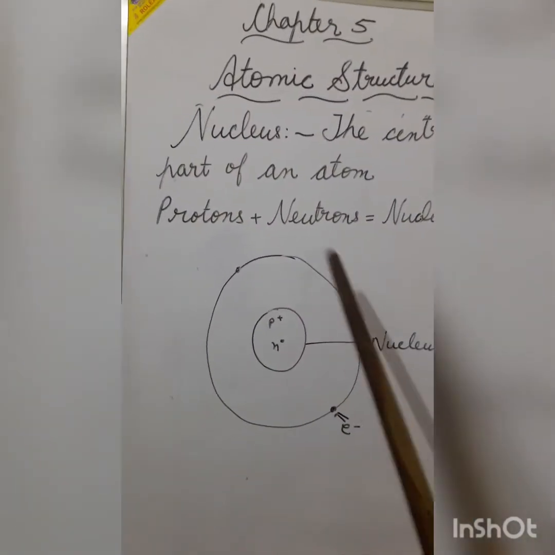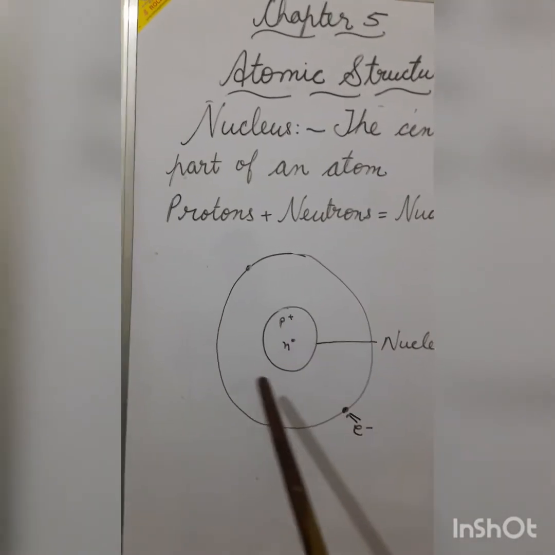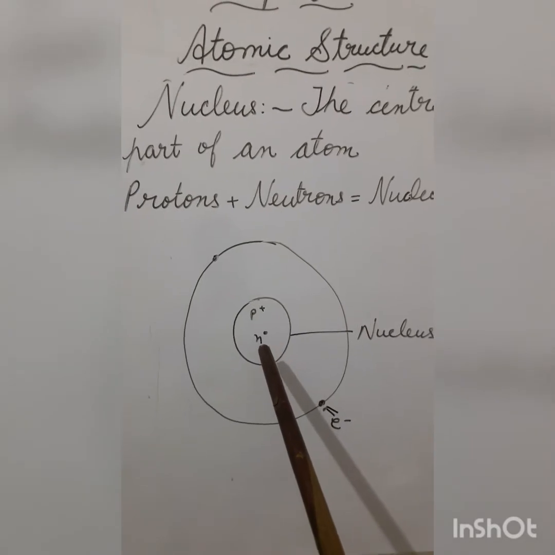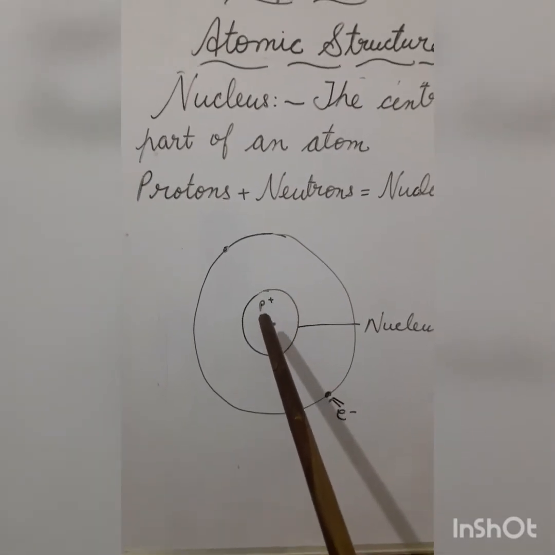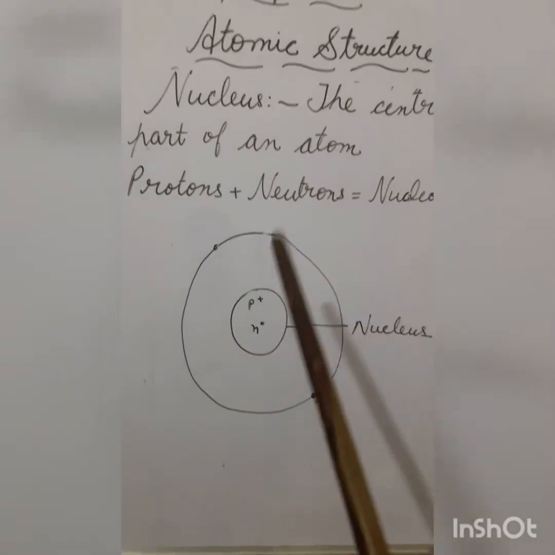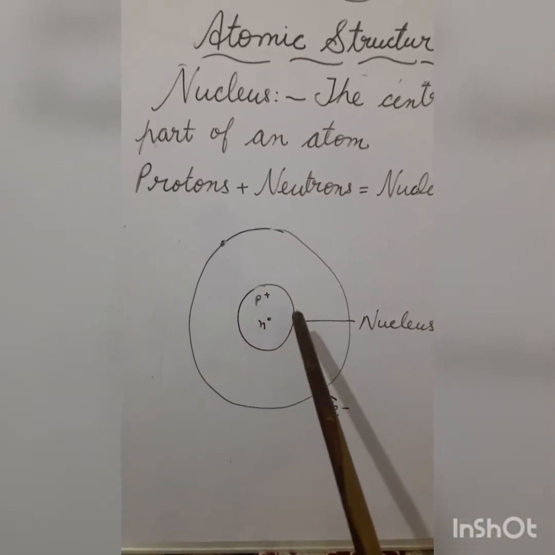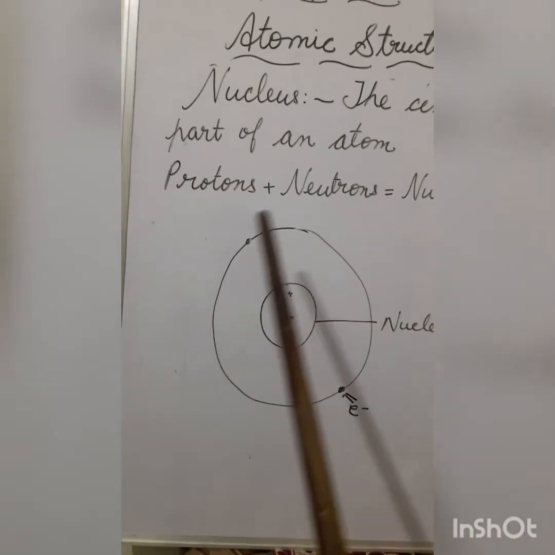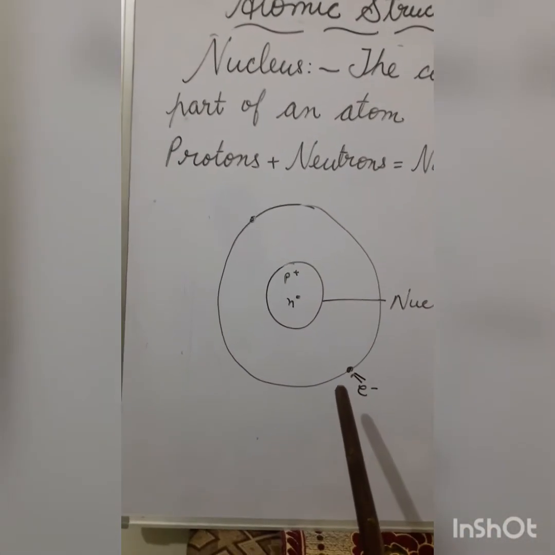Suppose this is a structure of an atom. The center of the atom is the nucleus, which consists of protons and neutrons. Because of the presence of protons, the charge on the nucleus is positive. So the nucleus is positively charged, and outside are negatively charged electrons.